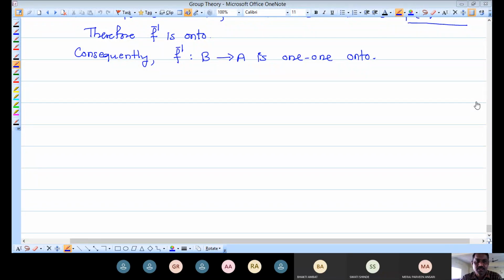If the inverse of any function exists, then the inverse is again one-to-one and onto. And we know that when the given function is one-to-one and onto, then its inverse exists. And if that inverse exists, then it is again one-to-one and onto.